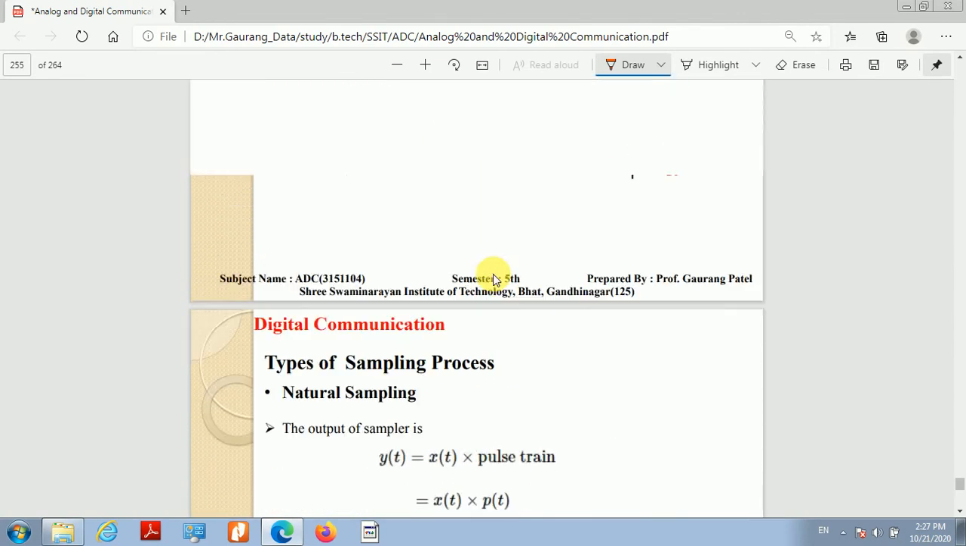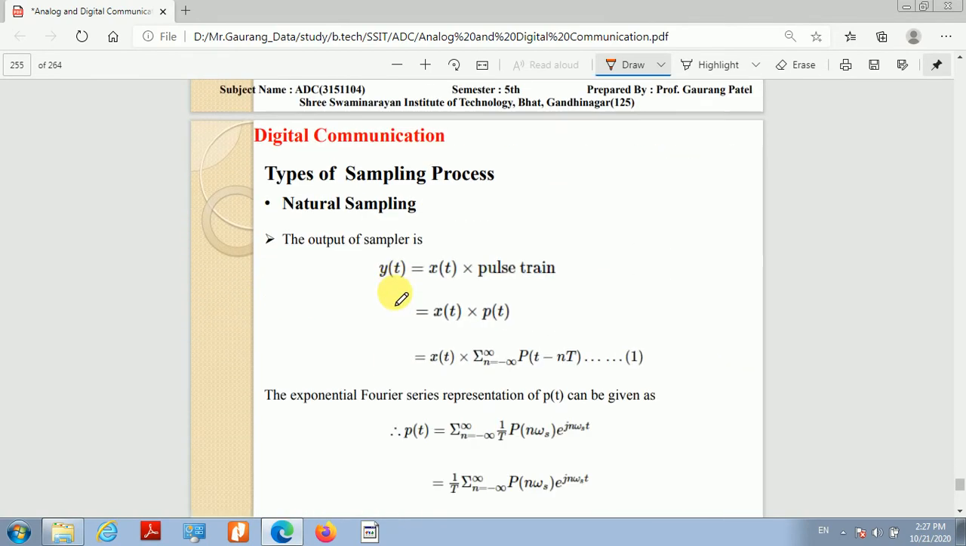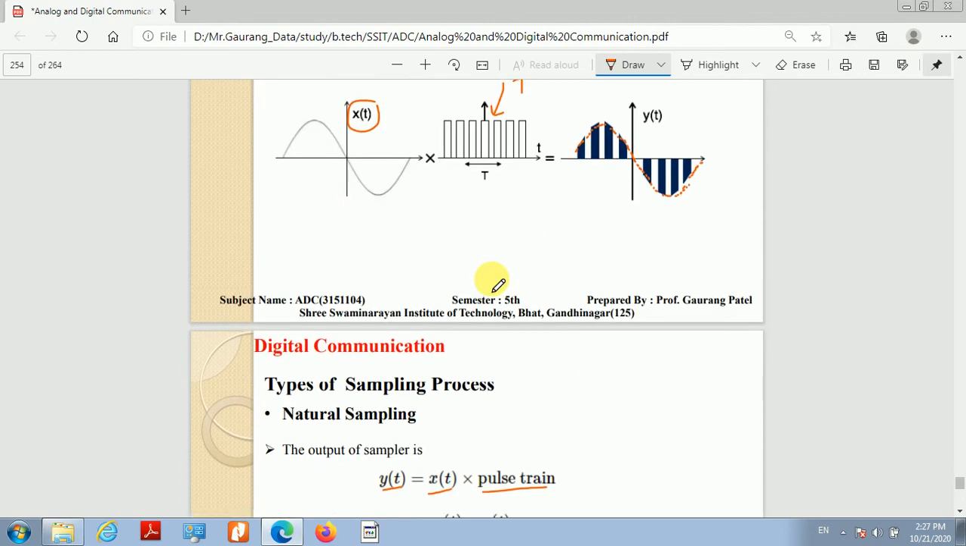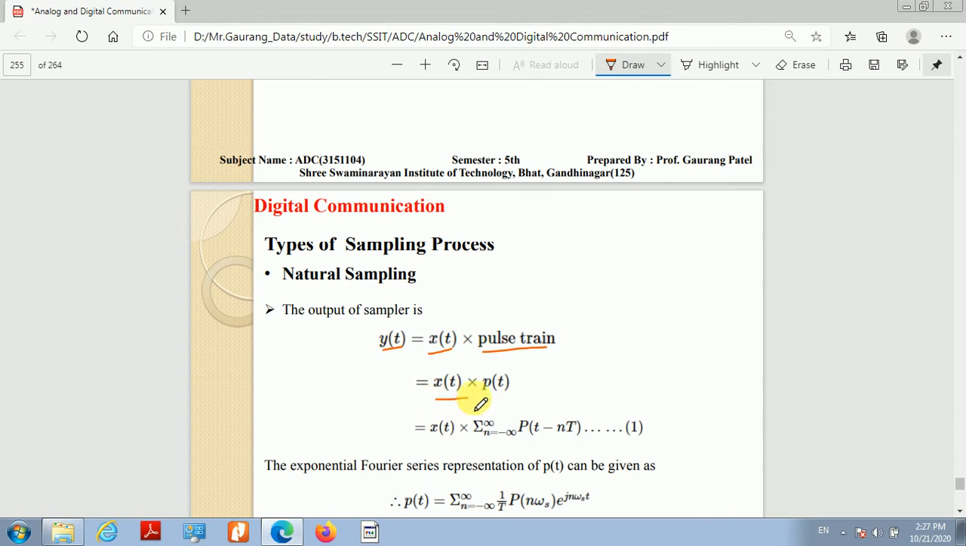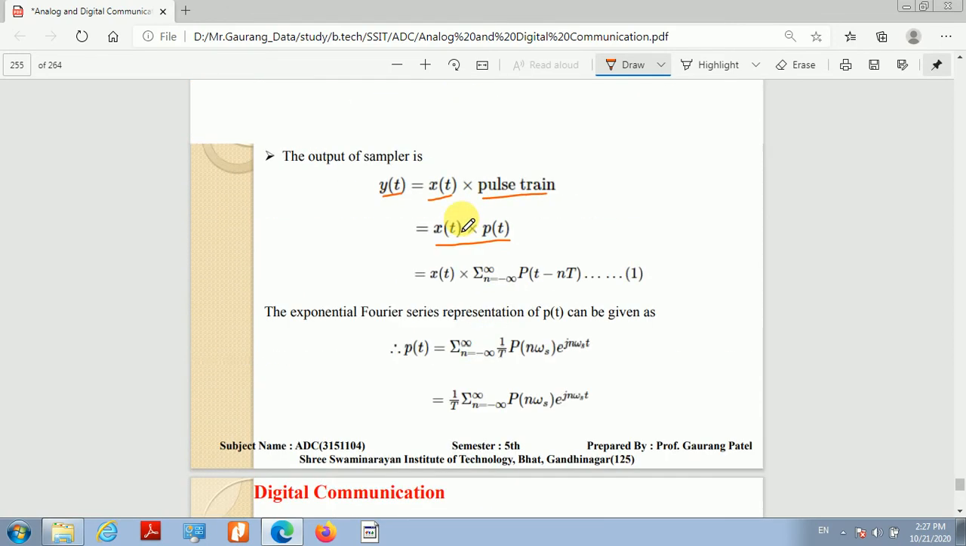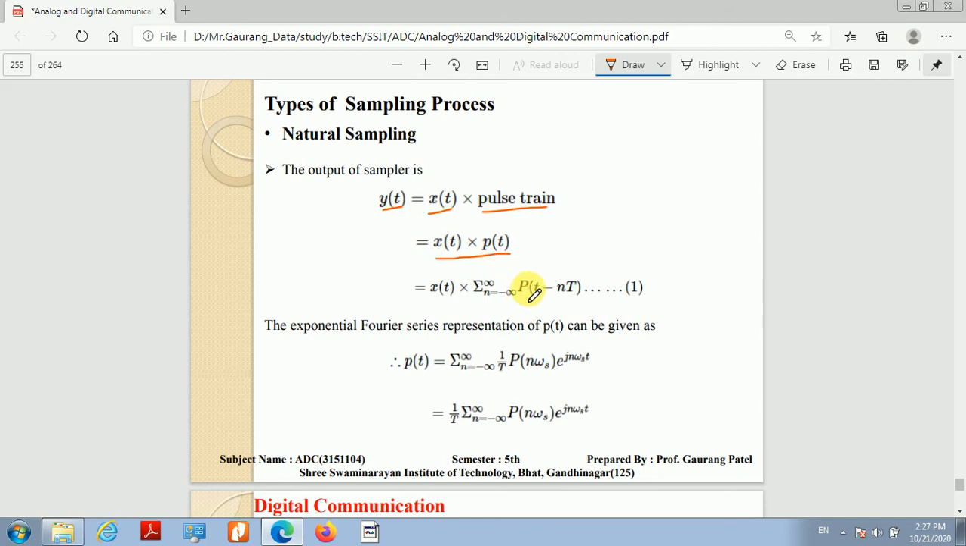Okay, so the output of this natural sampling is given as y of t is equal to original signal x of t multiplied by the pulse train. Okay, so the only difference between the impulse sampling and natural sampling is that we have replaced this impulse train by pulse train of period t. So that is written as x of t multiplied by p of t, and as I mentioned, p of t can be given by this series, sigma n is equal to minus infinity to infinity p of t minus nt.